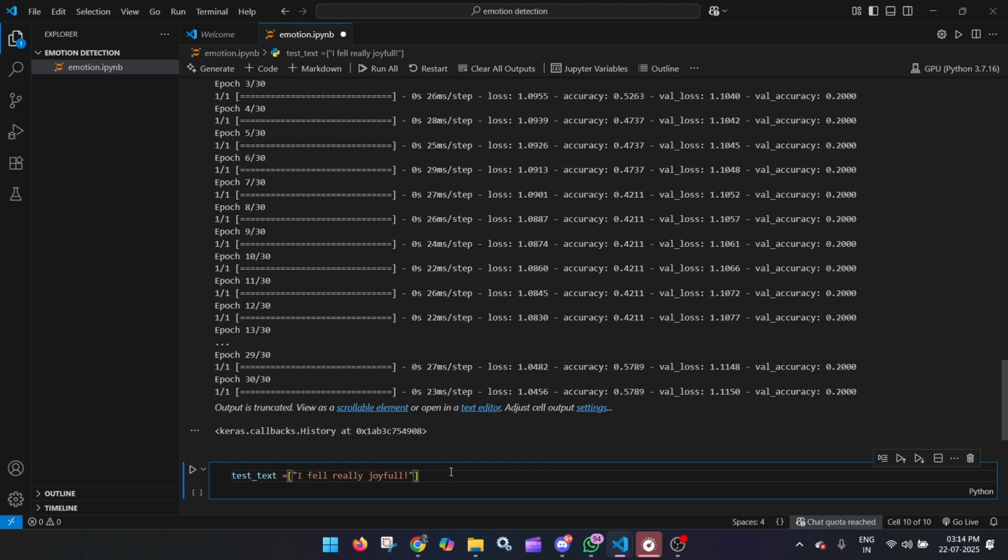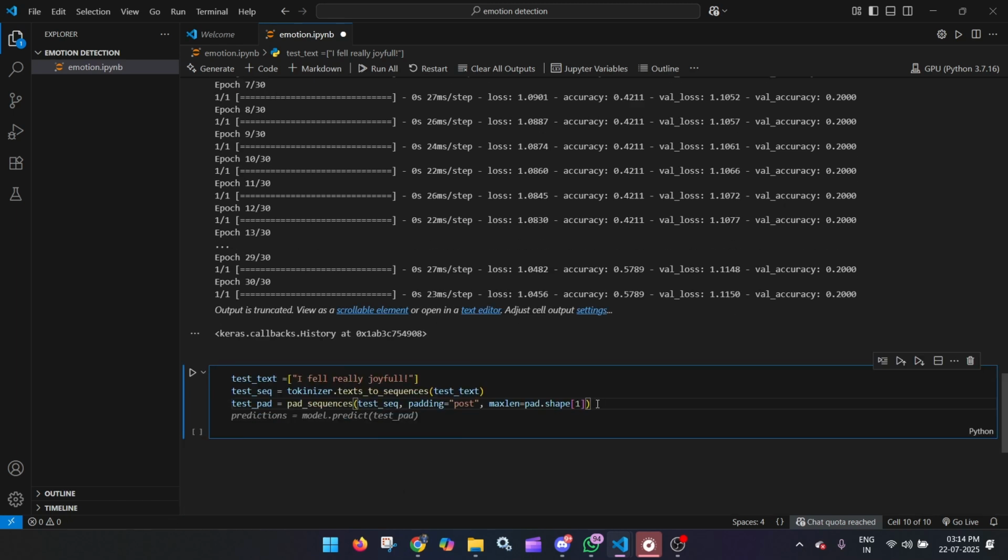Okay, I will just give an explanation over here. Now what I will do is convert this text into a sequence. So I will write the code. You can see the suggestions are already coming over here, I will press tab. So it's already converted to this sequence, text to sequence. Now we have to add the paddings, because the length is much more than this one. Over here we have used the padded test sequence.